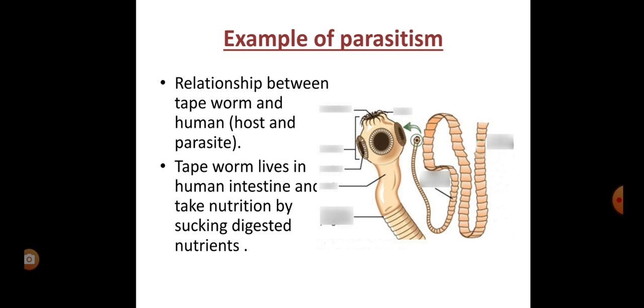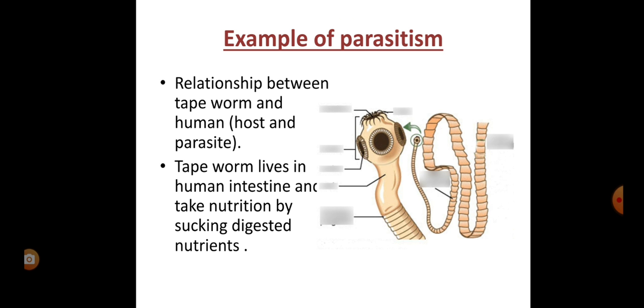So what is the example of this parasitism? The relationship between the tapeworm and human, meaning this parasite is present in our body. So it is a type of parasitic relationship, tapeworm and humans. The tapeworm is the parasite and humans, meaning we, are the host. The tapeworm lives in the human intestine.